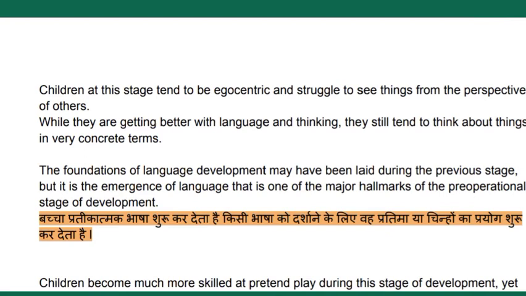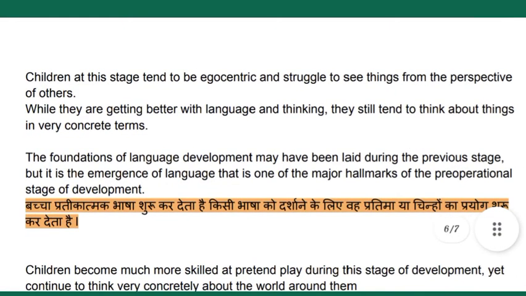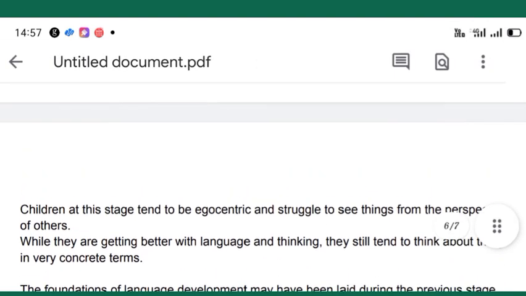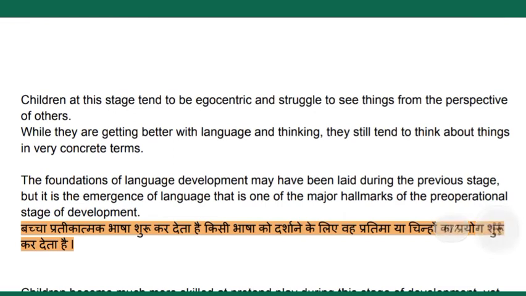Children at this stage tend to be egocentric and struggle to see things from the perspectives of others. While they are getting better with language and thinking, they still tend to think about things in concrete terms. The foundation of language development may have been laid during the previous stage, but the emergence of language is one of the major hallmarks of the pre-operational stage.